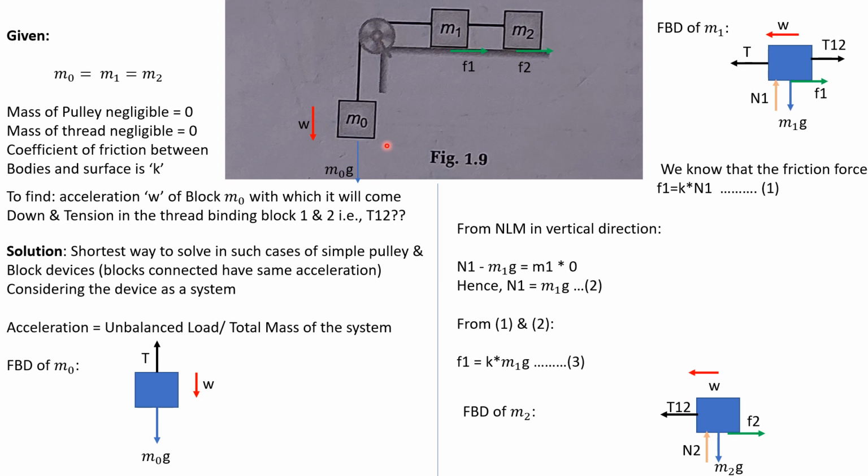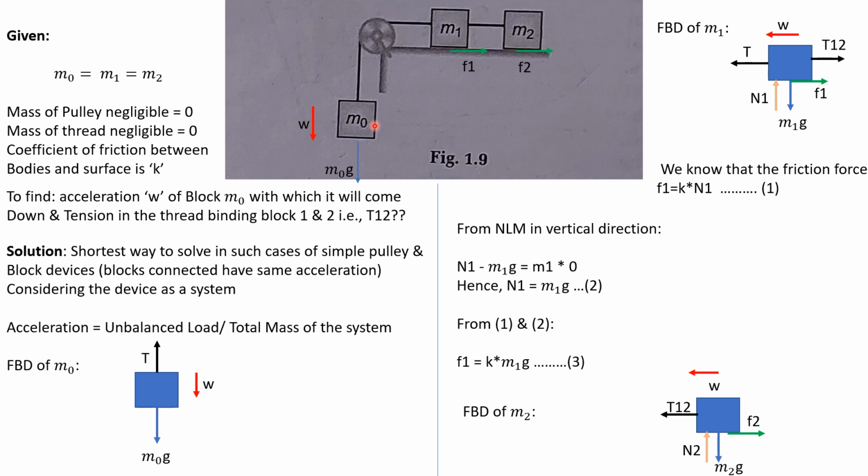Okay, so when we are taking this as a system, we can calculate what is the unbalanced force acting on the system. This unbalanced force is nothing but the external forces acting on this system.